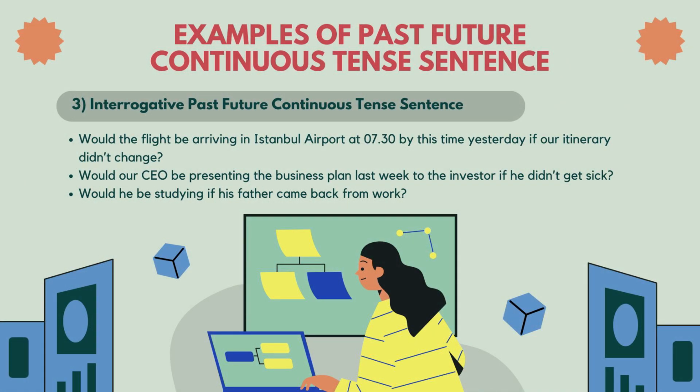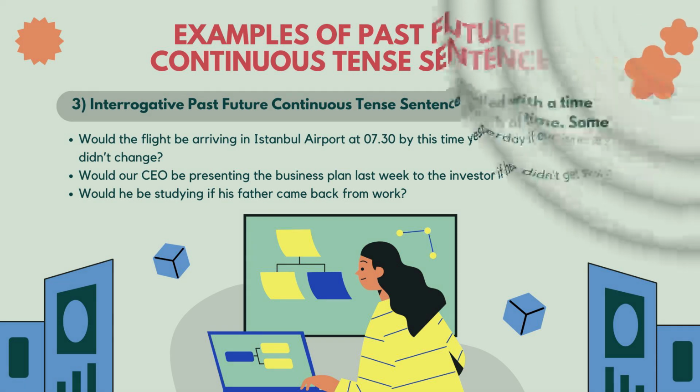3. Interrogative past future continuous tense sentences. Would the flight be arriving at Istanbul airport at 7:30 by this time yesterday if our itinerary didn't change? Would our CEO be presenting the business plan last week to the investor if he didn't get sick? And would he be studying if his father came back from work?